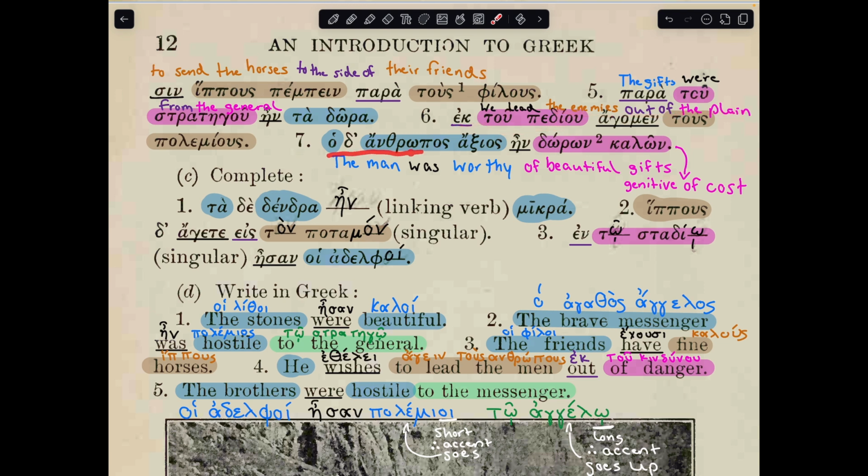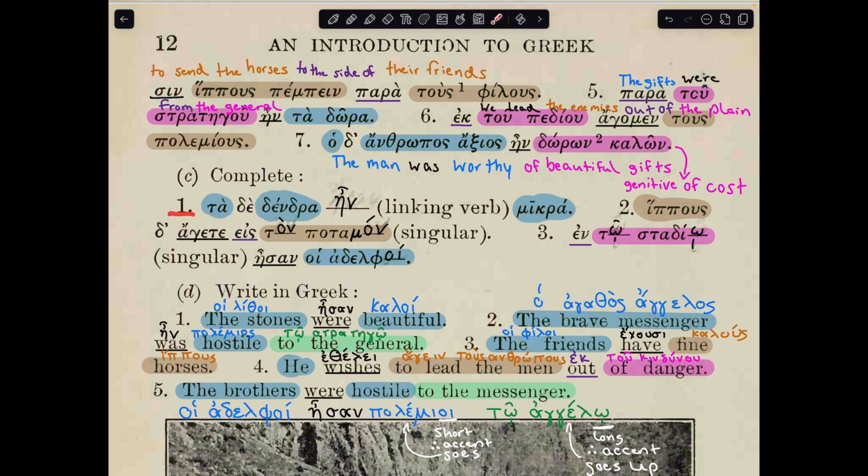7. Ha danthropos axios ein doron kalon. Ha danthropos axios, so the man, he was ein, axios, worthy, and then here's your genitive of worth or value. He was worthy of doron, which are gifts, and they're described as beautiful. You can hear this called either the genitive of cost or value.